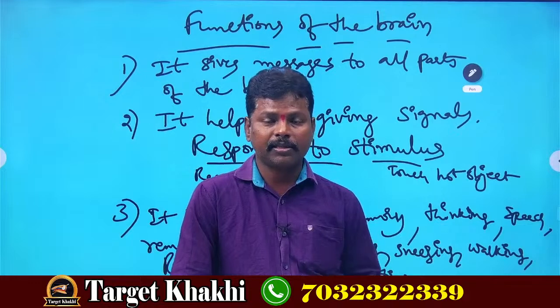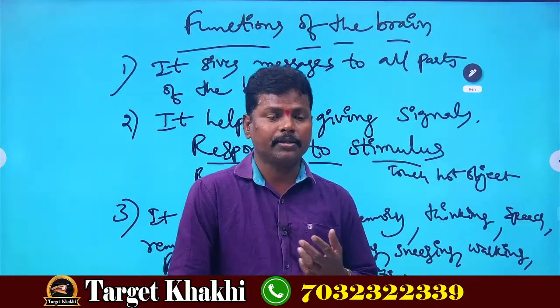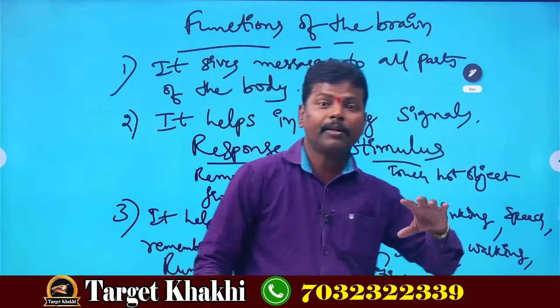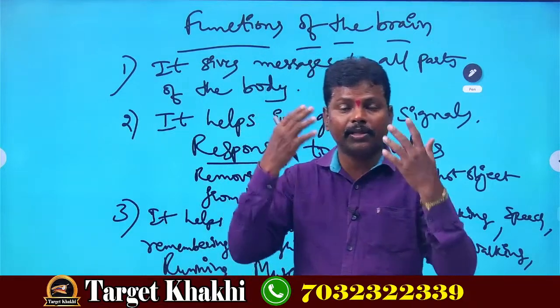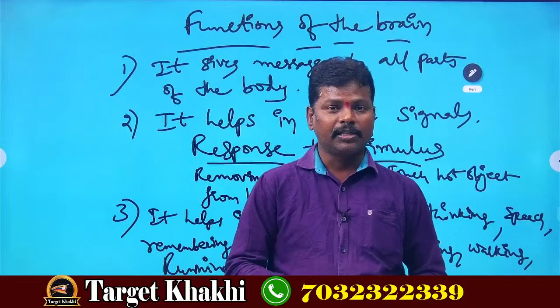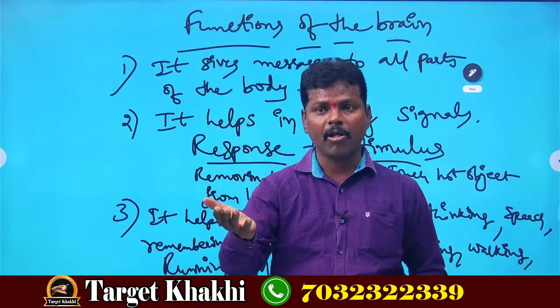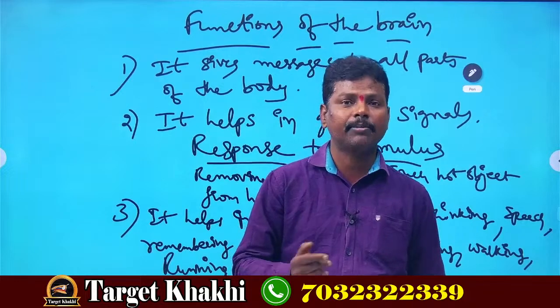Of course, the brain has not only remembering capacity. Just now I told that the brain can store millions of memories, but at the same time, the brain may forget some things also, whatever is stored. That's why generally in our house, suppose if I keep bike keys here, then when I am going, I may forget. Again I will check in my pocket.